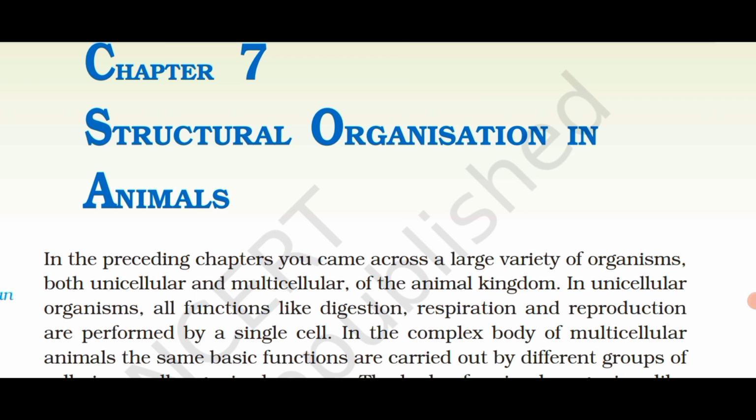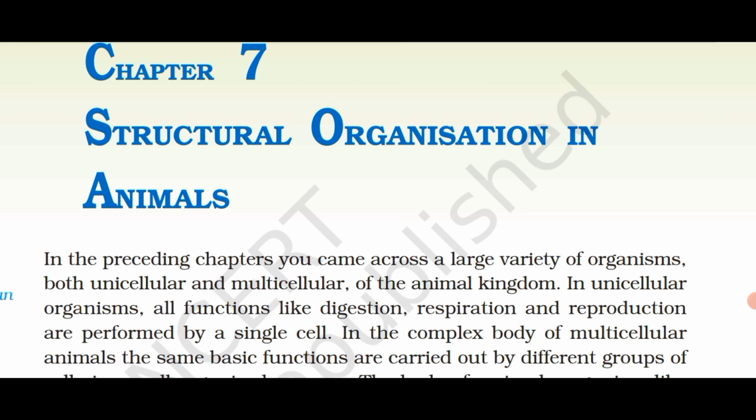Chapter 7 Structural Organization in Animals. In the preceding chapters, you came across a large variety of organisms, both unicellular and multicellular, of the animal kingdom. In unicellular organisms, all functions like digestion, respiration, and reproduction are performed by a single cell.